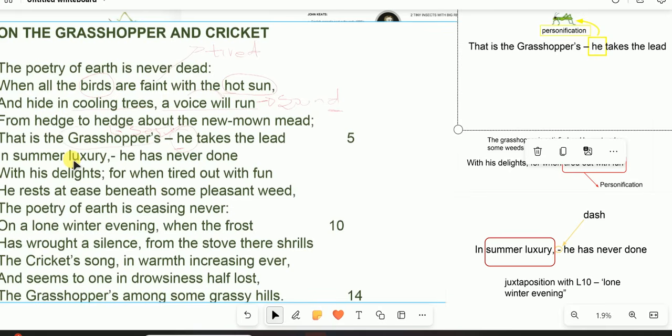And what finds a state of comfort is the grasshopper, because it is able to sustain the beauty of nature by singing even in the presence of a scorching sun. And when he delights, it means that he is now satisfied, for when tired out of fun, he has been moving from hedge to hedge, and he is now tired. What does he do? He rests beneath some pleasant weeds.